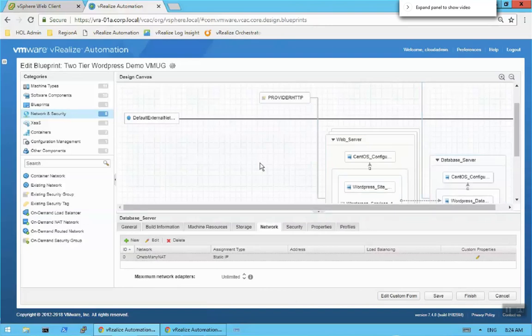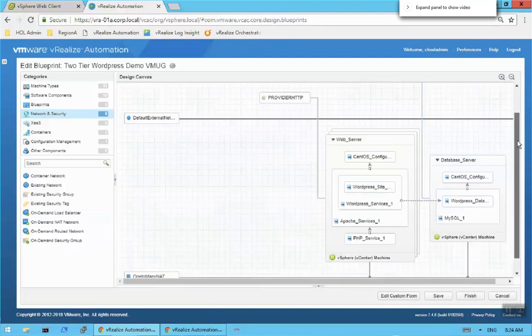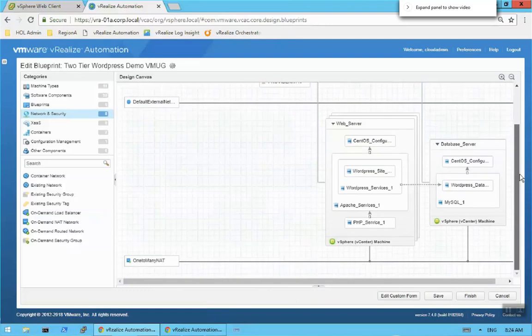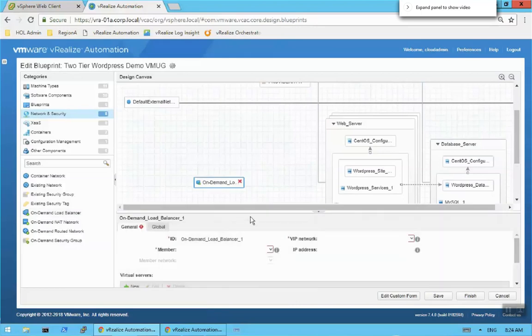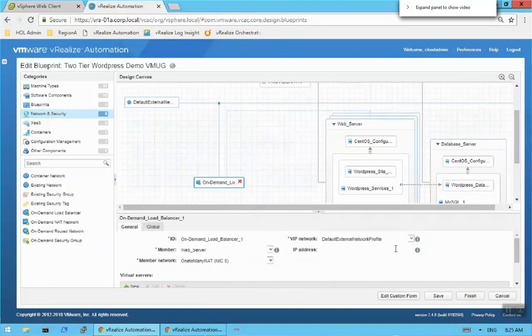So what we have here is the two web servers, our default network, security groups, and we've now also associated the one-to-many NAT with the web server and the database server. My next step is to bring over the load balancer. By bringing over the load balancer, I'm saying what do I want that load balancer to be a member of, and I'm going to say the web server. I'm choosing the member network, which is the one-to-many NAT. But here is the key: the VIP network, how we're going to connect to it, is going to be the default external. That gives us our two-arm load balancer.